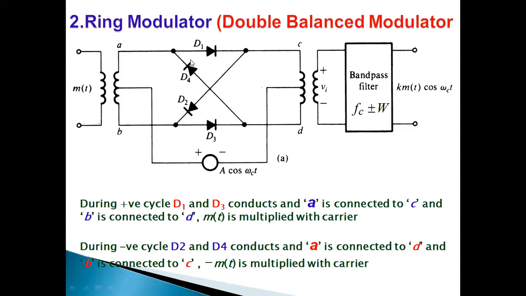Based upon the arrangement of the diodes in this diagram, we get the name ring.